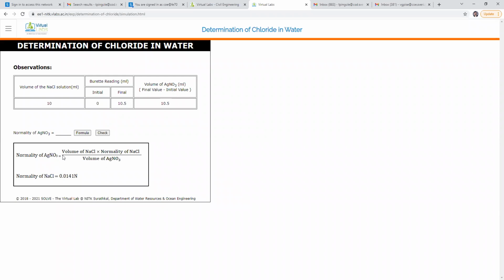Calculate and tell me the answer. Now you have the values: 10 into 0.0141 divided by 10.5. Calculate this and tell me the final answer. Are you getting the answer?